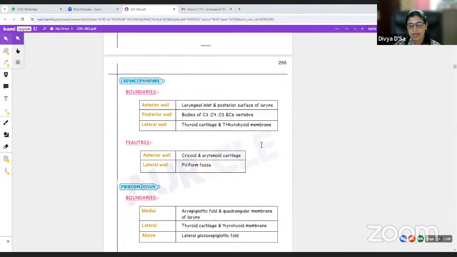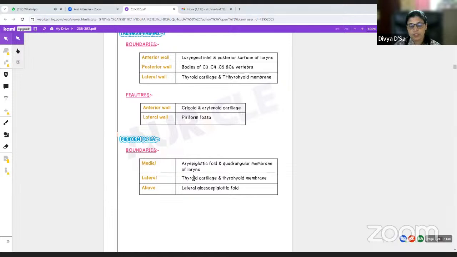Features here, we have the cricoid and arytenoid cartilages, where we have the aryepiglottic fold, which forms the medial boundary of piriform fossa. And in the lateral part, we see the piriform fossa. Okay, piriform fossa is very important. Question commonly asked. So piriform fossa, medially it is bounded by the aryepiglottic fold and the quadrangular membrane of the larynx. Lateral part, it is the thyroid cartilage and the thyrohyoid membrane. Above, it is related to the lateral glossoepiglottic fold.